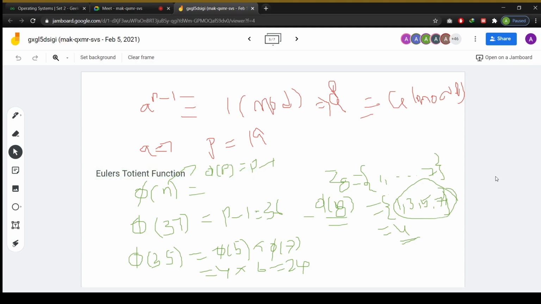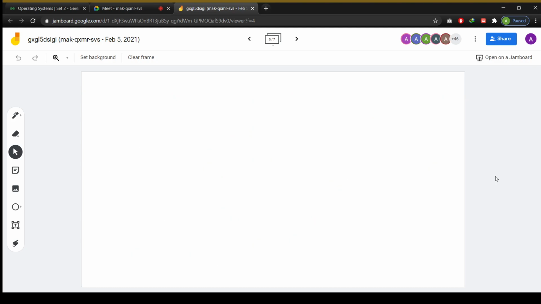So in the Euler totient function, I'm redefining this one, the same Little Fermat's theorem. Here I am going to choose any a.